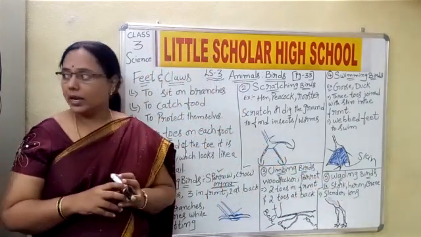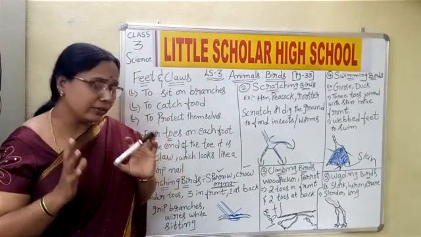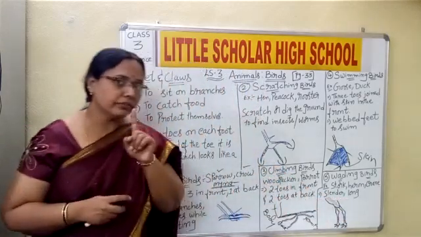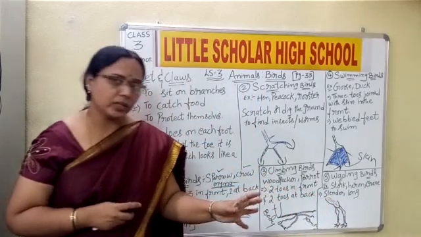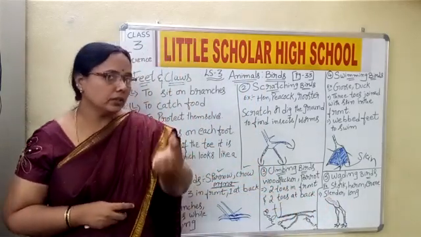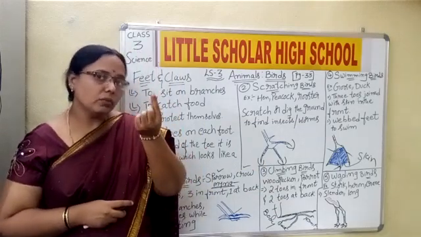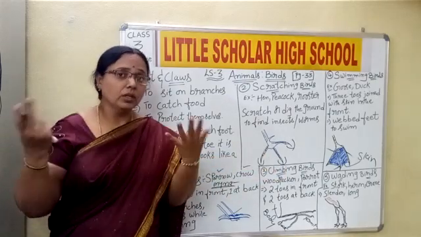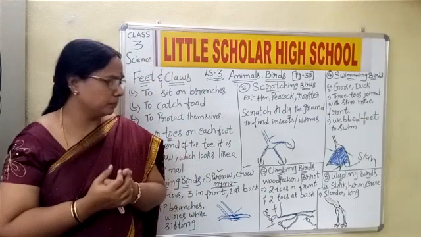Okay children. Now, what kind of feet do wading birds have? Yes, they have slender and long feet. How slender? Meaning thin, and long. Here I have drawn it with whatever space was available to me, children. Slender is thin, long means lengthy. Take the crane, for example, the crane which we have seen many times in our nearby ponds and lakes.